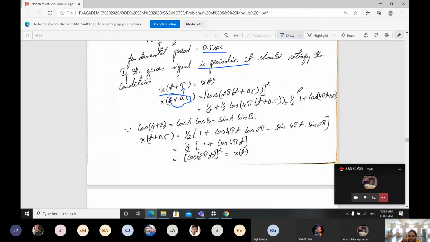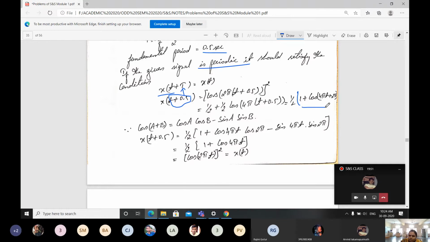Here 1 by 2 is taken as common, outside. So we'll be getting 1 plus cos 4 pi t plus, if I multiply 4 pi into 0.5, I'll be getting 2 pi.